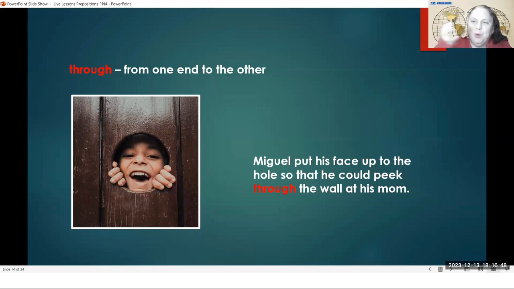So it doesn't have to only be for something that is round, for something to go through. A lot of the things are round, like a straw or a tunnel. And just by accident, this hole is also round. But you can also look through a window, and a window does not have to be round. You look from one end, you are on one side of the window, to the other, and the window is in the middle, you're looking through the window, and you can see what is on the other side of the window.